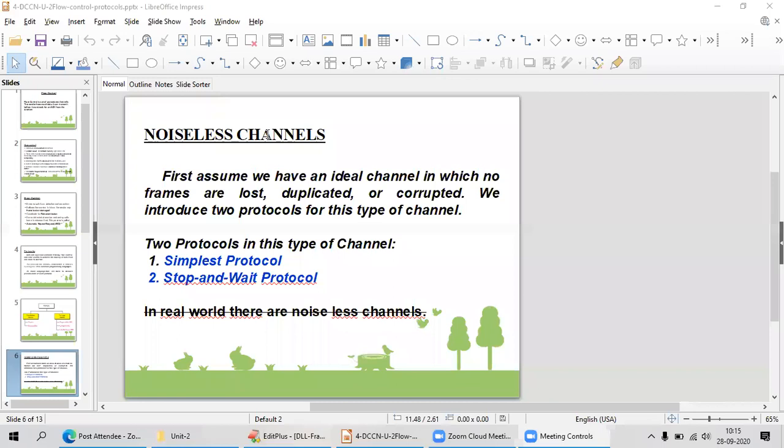Also, I am not connected to the internet. Whatever I do in my laptop or desktop, I transfer to my next machine, and for safety I save it there. My system or laptop is not connected to the internet. In these kinds of cases, we can use noiseless channels. It is very private, not public, and my systems are not exposed to the public. In this case, I can use this noiseless channel.